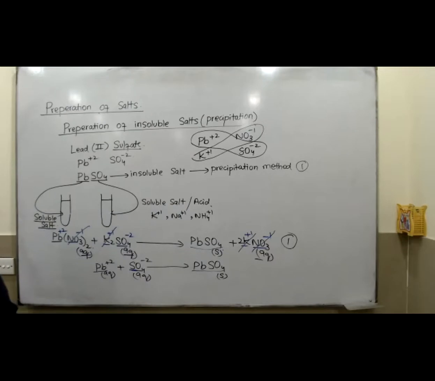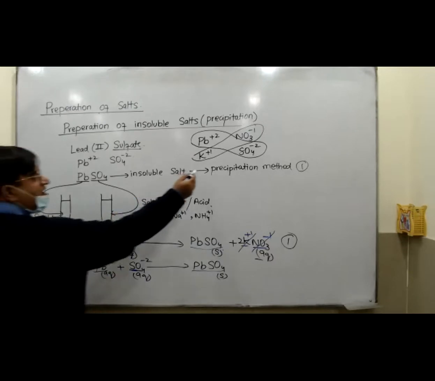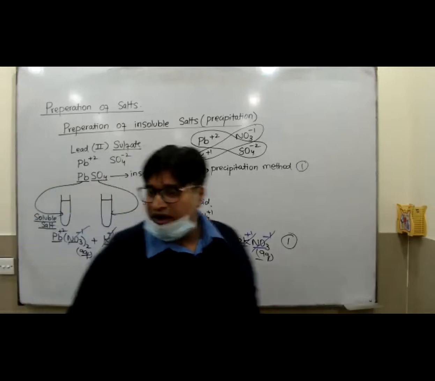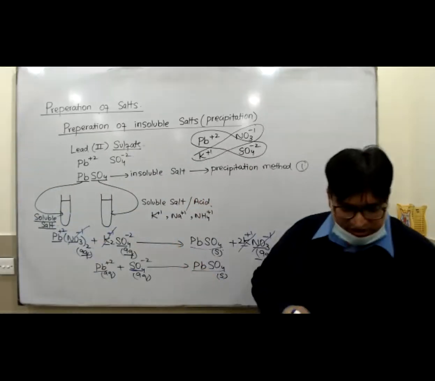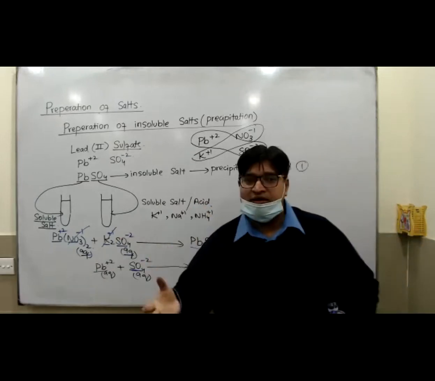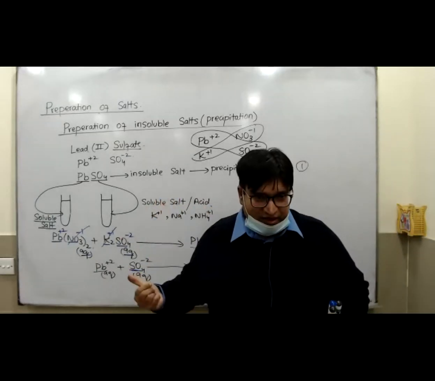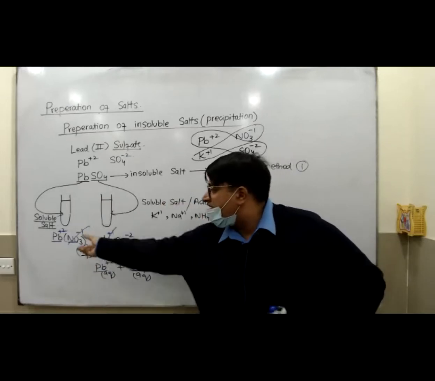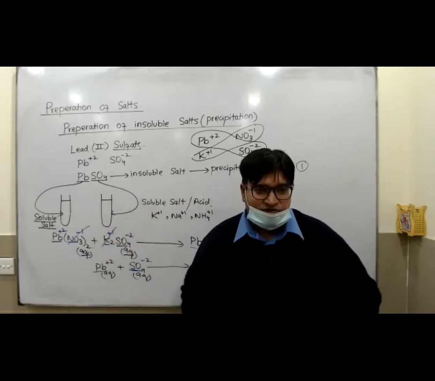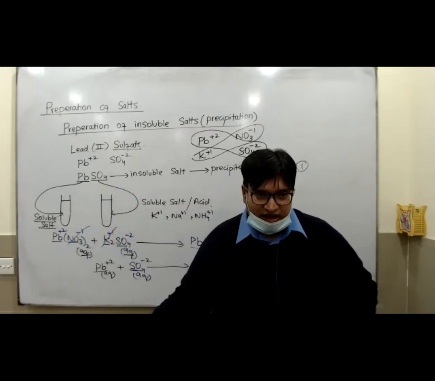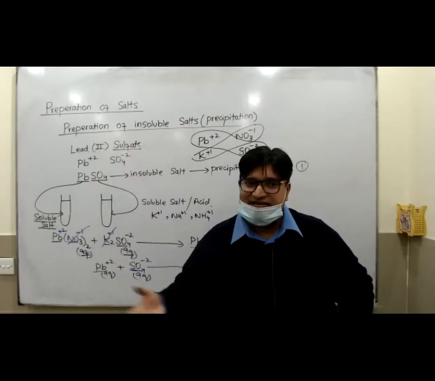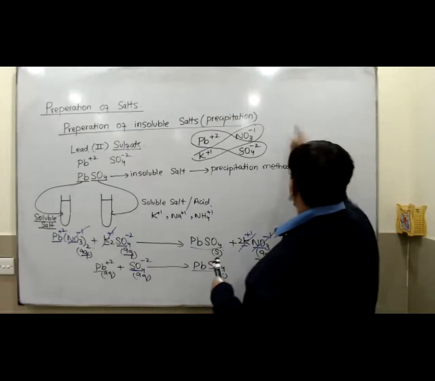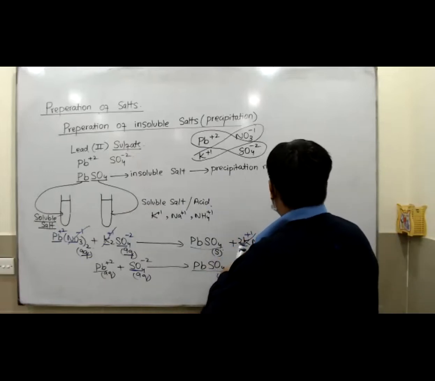1 mark is for this, 1 mark is for this. Now 2 marks are left. 2 marks is to write down its description. I'm going to write down a description up here, so you have to learn that description. Only change the reagents, the things which are going to react together, just change their names, and all of the other things are the same. So you will get the 2 marks for that. So overall total 4 marks. So I'm going to write down the description up here.